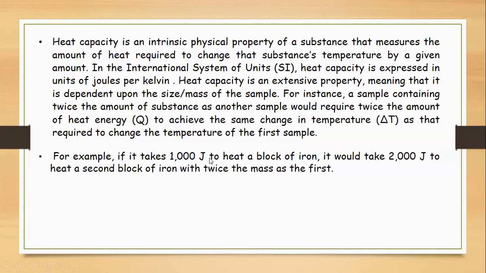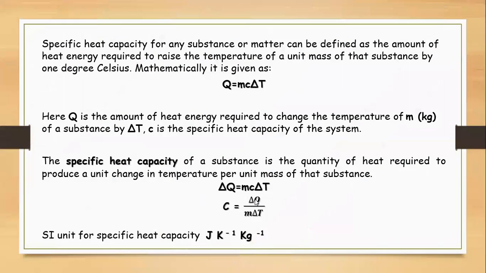For example, if it takes 1000 joules to heat a block of iron, it would take 2000 joules to heat a second block of iron with twice the mass of the first one. So heat capacity depends upon the mass and the specific heat capacity of that substance.